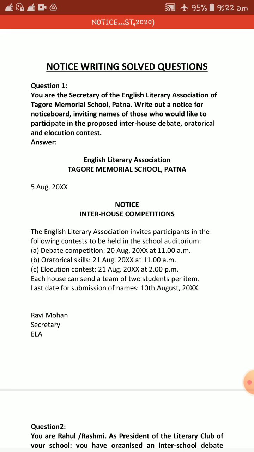Now, how will you proceed and what will be your first line? See, straight away to the point you have to write. To the point. Nothing else. No unnecessary things, because dear students, remember, unnecessary things are to be avoided. Straight to the point you have to write. The English Literary Association invites participants in the following contest to be held in the school auditorium. So there will be debate contest, there will be oratorical contest, elocution contest.